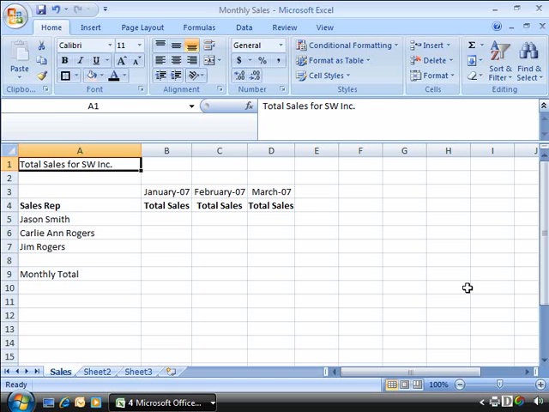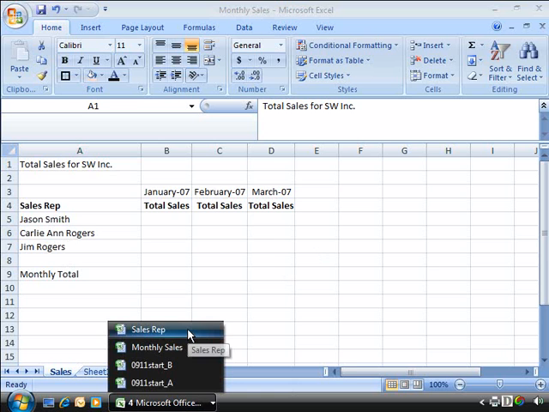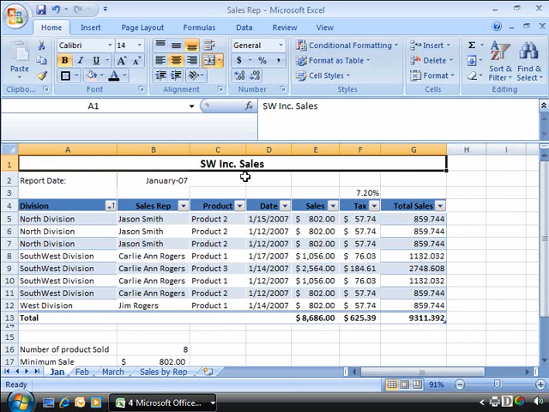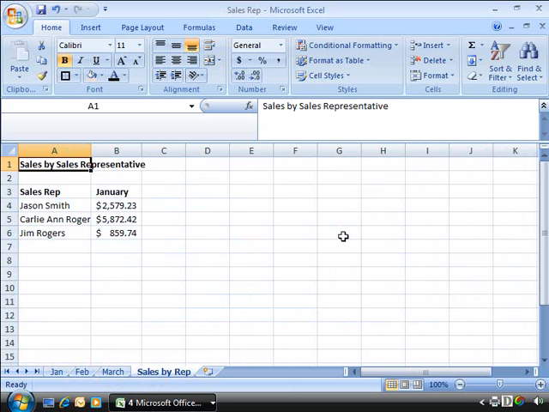Notice that on my screen I have a workbook called Monthly Sales opened. Here I'm going to be pulling in January, February, March total sales for my sales reps. This is my destination workbook. Now my source workbook is called Sales Rep, and this workbook has 4 tabs: January, February, March, and Sales by Rep. And if I go to my Sales by Rep tab, notice that here I have my January totals for my sales reps, and I'm going to pull this information into my destination workbook.